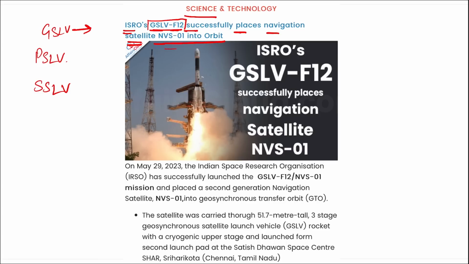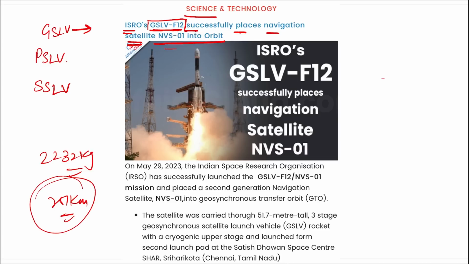So it is of ISRO, and ISRO's GSLV F-12 has successfully placed this satellite NVS-01 into orbit. Correct? And this NVS-01 is a second generation navigation satellite. Right? This GSLV rocket deployed the 2232 kg satellite into the intended orbit of about 251 km. Correct? And ISRO's chairperson is S. Somnath, and Bangalore, Karnataka is the headquarters.